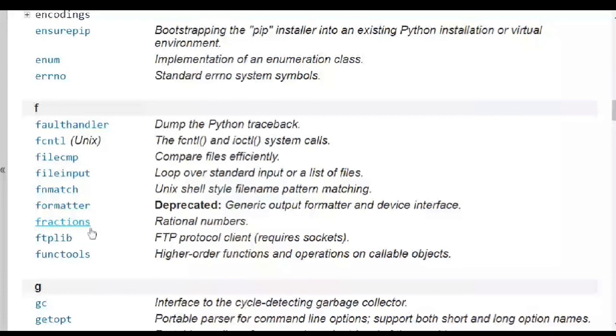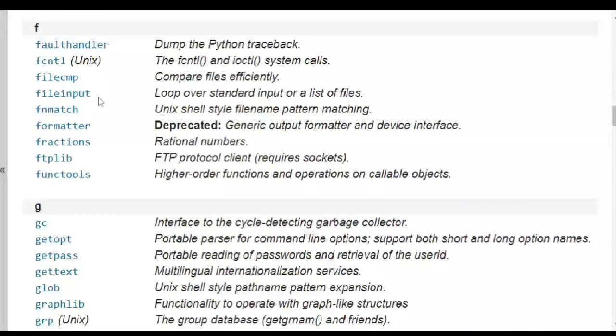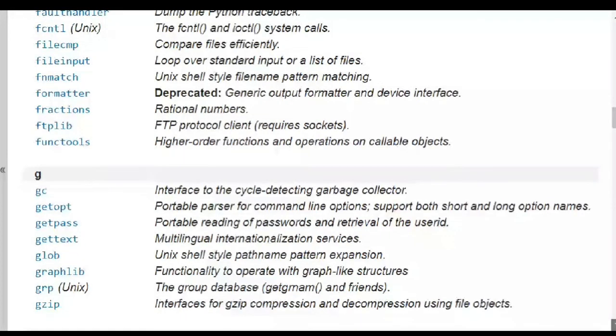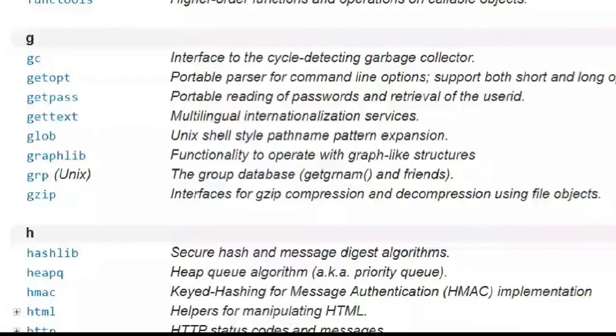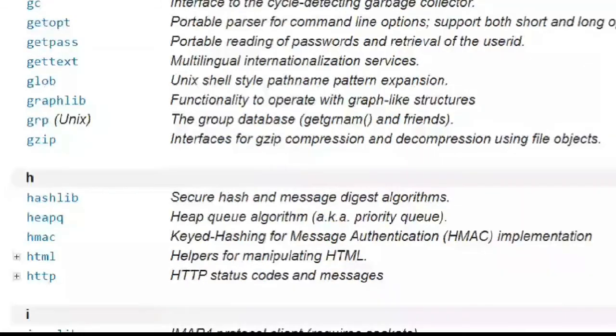Then coming to G, these are all the modules. You have graphlib, then glob, then gettext, getpass. All these are modules. And this gc you can see here is an interface to the cycle-detecting garbage collection. Then you have hashlib, then HTML, then status codes and all that. Then you have importlib and other modules starting with I, and then you have JSON, for encode and that.